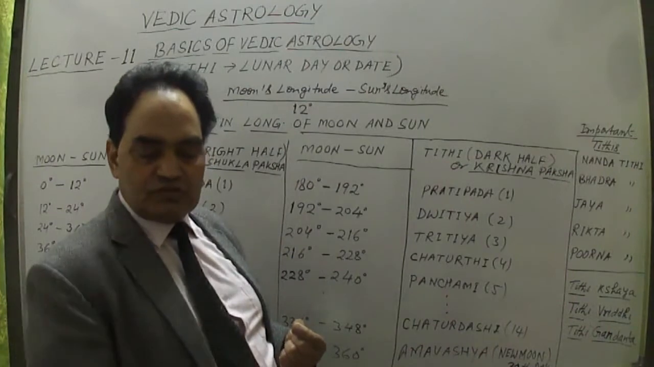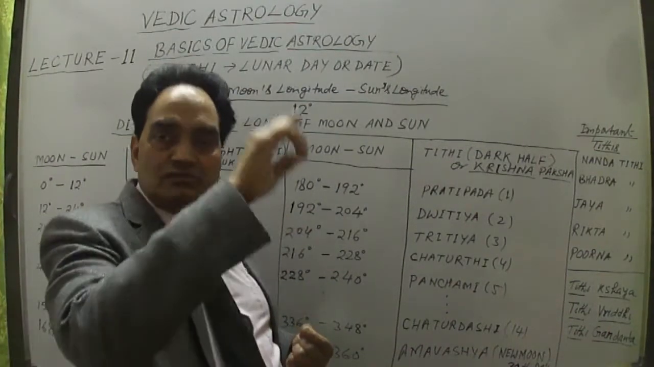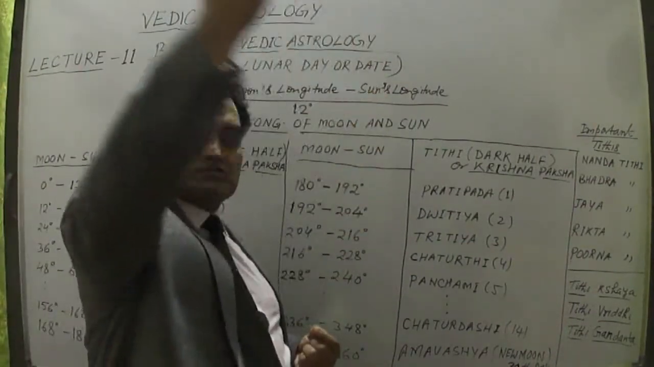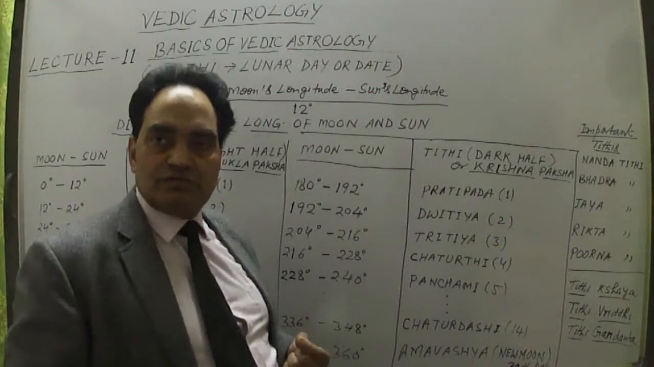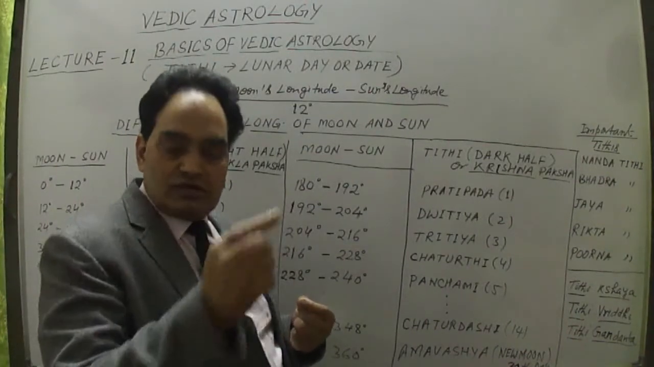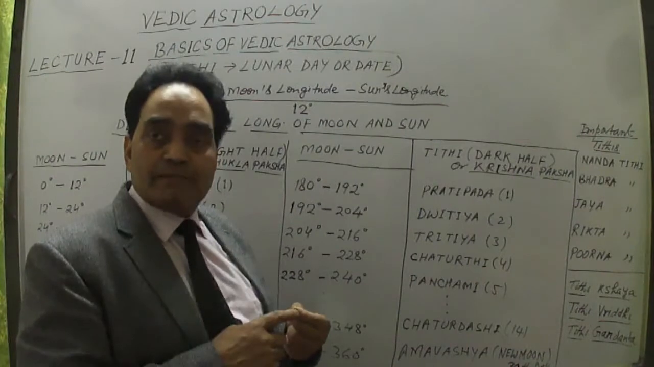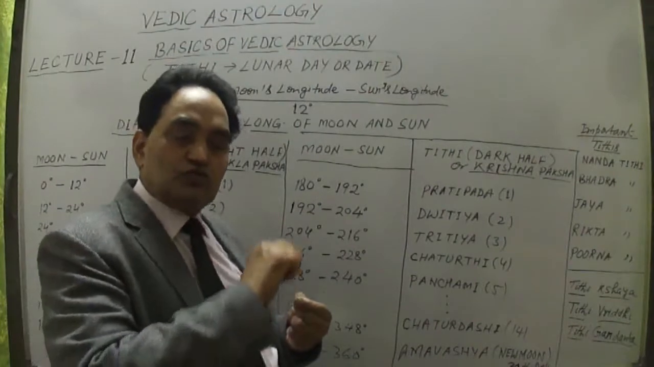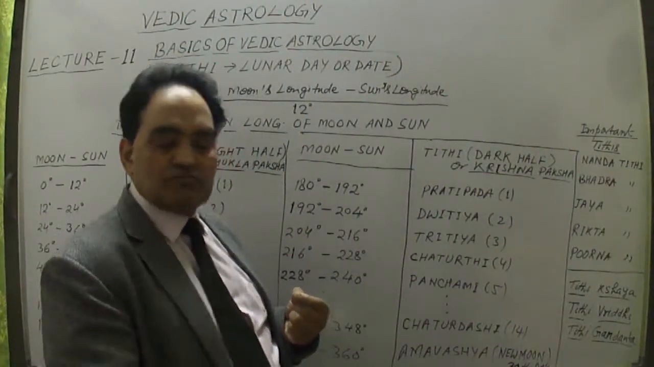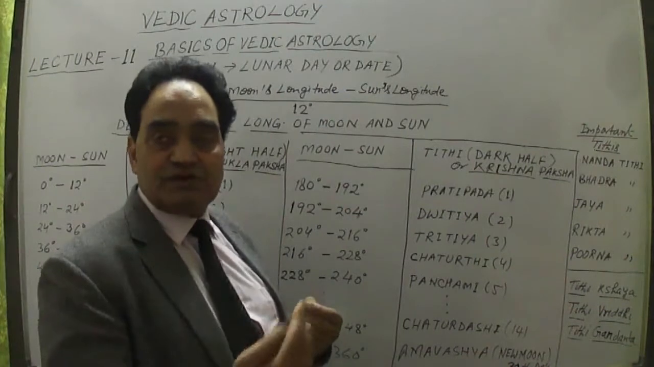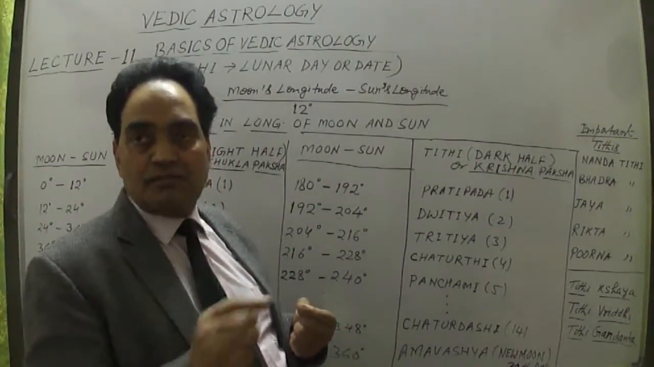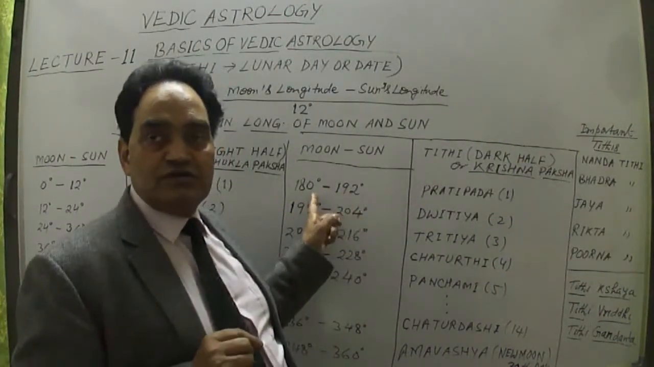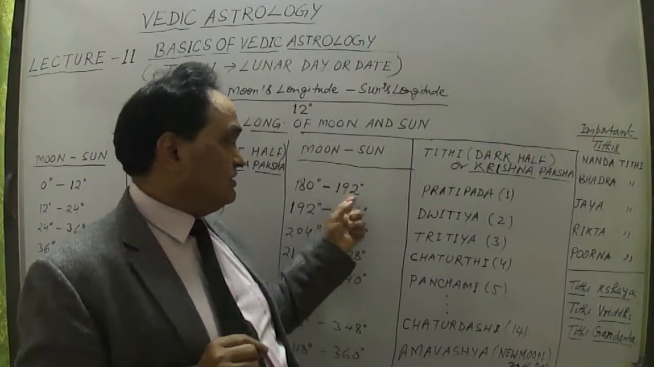This is the earth suppose, and the moon is moving around like this, and the sun is away, and the earth is moving in its orbit around the sun. So when the moon rotates around the earth, and goes from this point to this point, this is going away from the sun, that is bright half, and this is dark half, going towards the sun. So this is moving towards the sun, 180 degree to 192 degree, that means a difference of 12 degree.